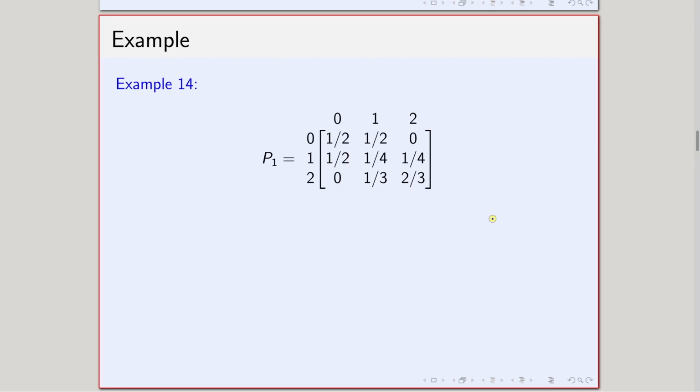Now let us see some examples. Let us start with this example. Before starting, we have pointed out that if I am given the initial distribution and the one step transition probability matrix of a Markov chain, all the probabilistic characteristics of the Markov chain are specified. In this case, I have not given the initial distribution, only the one step transition probability matrix.